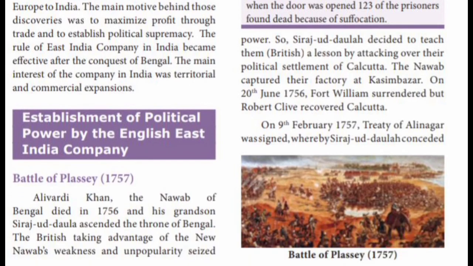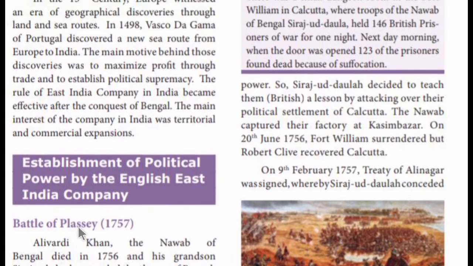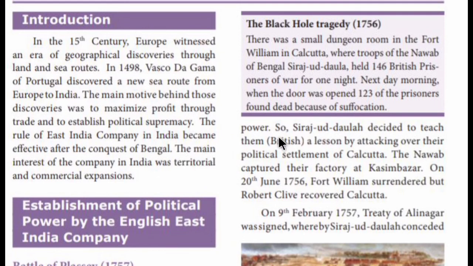Then we have seen about the Battle of Plassey in 1757. So after Alivardi Khan, his grandson Siraj-ud-Dawla ascended the throne. To teach the British a lesson, he captured 146 British prisoners, and the next day when he opened the door, 123 were found dead because of suffocation.